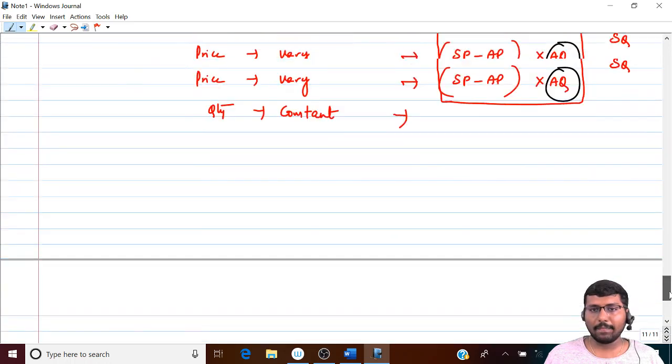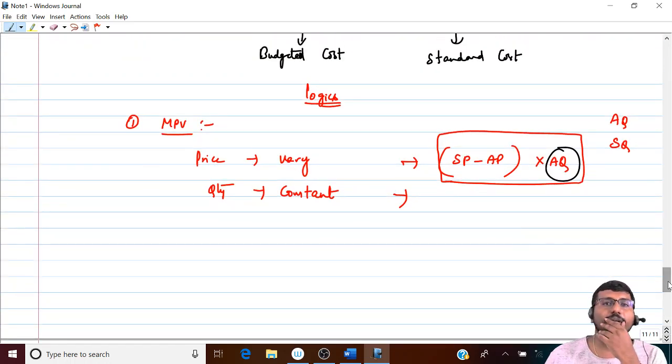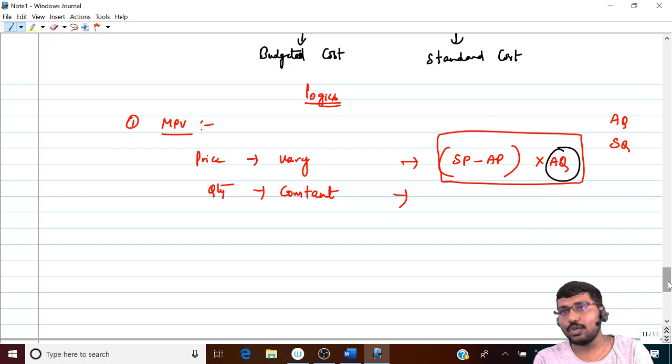See here. Are you able to understand what I'm trying to tell you? Because I'm only interested in actually what has happened when it comes to quantity. Yeah, 1000 kgs of raw metal I've consumed here. Okay, fine. What is the price I should have consumed? 5 rupees. Okay. What is the price that I've consumed? 7. Okay. 2 rupees is what? Adverse and 1000. So 2000 will be adverse variance. That much my profit should have got dropped because he was able to purchase it at only 7 and not at 5. And when I'm saying my profit has dropped, in reality it has dropped because in reality you have consumed 1000 only. Na? That's why I take AQ.